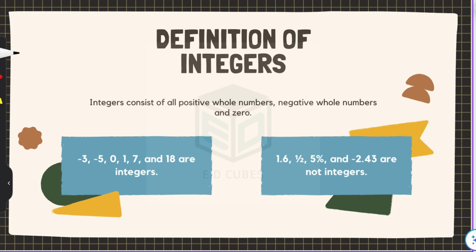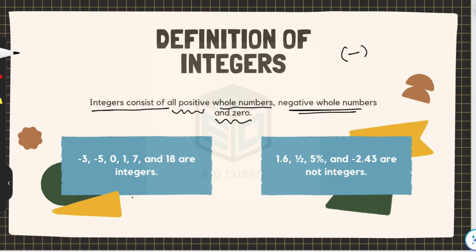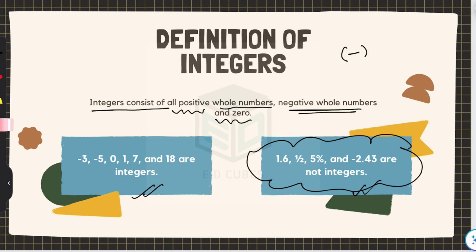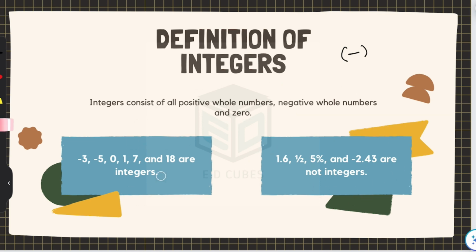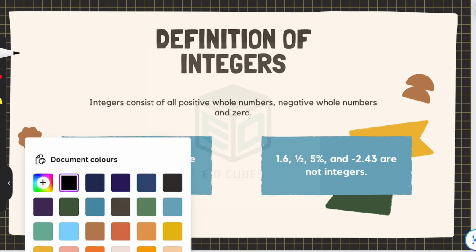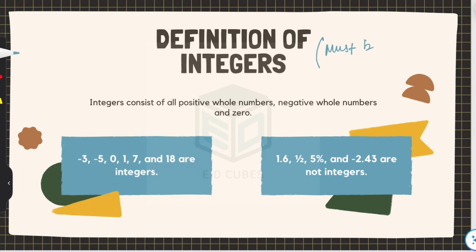Integers are the numbers or set of numbers which consist of all positive whole numbers, negative whole numbers, meaning the whole numbers with a negative sign, the minus sign, and 0. So these are examples of integers. But at the same time, these are not integers. Why? Because these are not the negative or positive representation of whole numbers. The first condition for a number to be called an integer is that it must be a whole number.